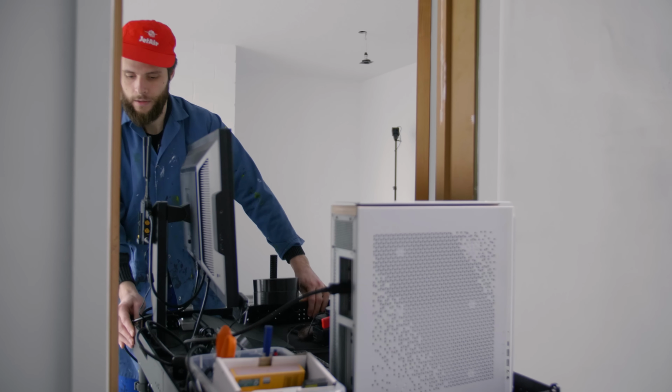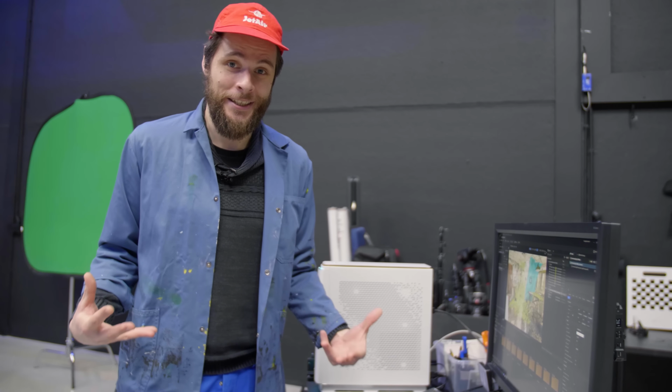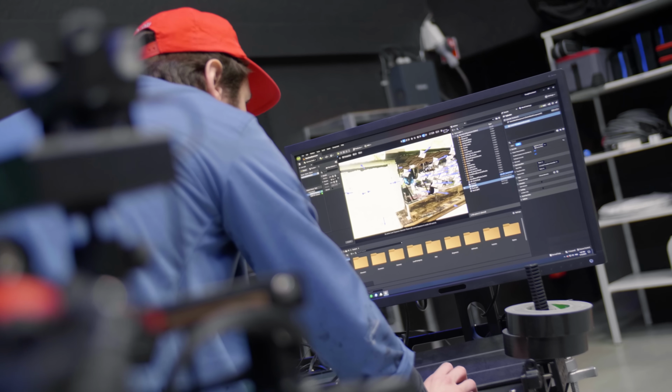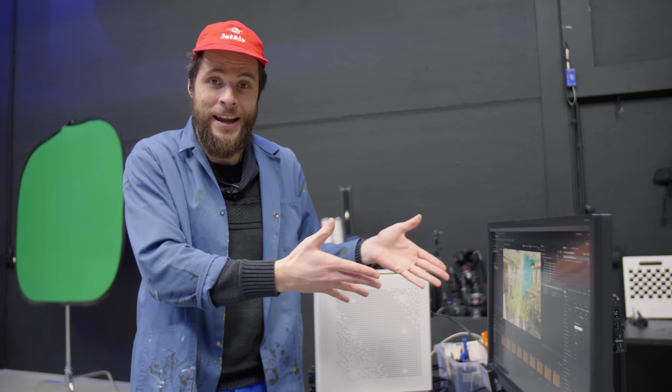Now for my last shot, I'm going to use Unreal Engine to create a virtual scene. Since I only have a few hours left to finish my short film, I'm going to work with a scene that I downloaded from the marketplace. I just have to fire it up, put my virtual camera in there and start shooting.